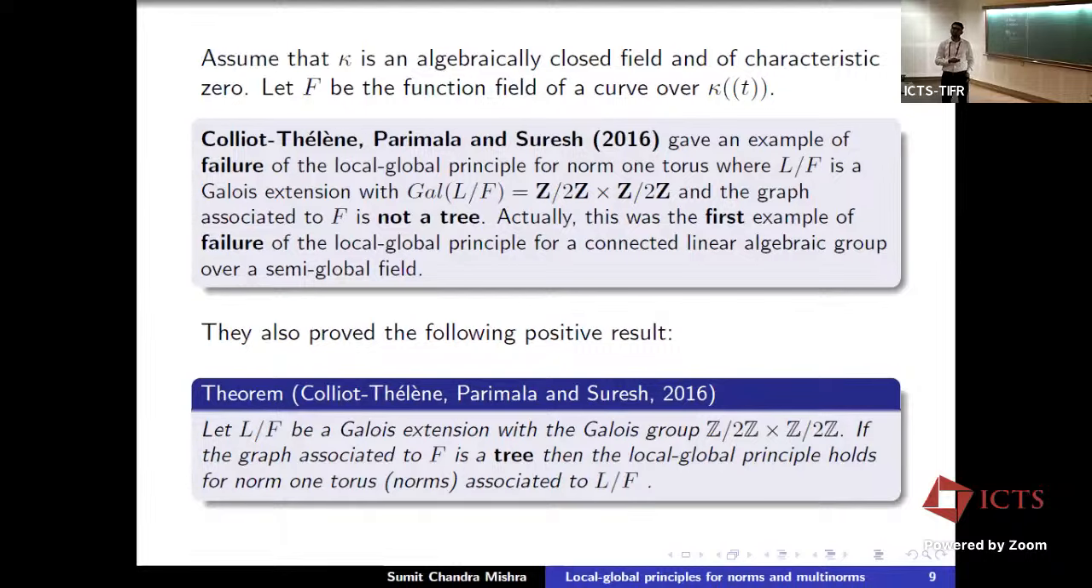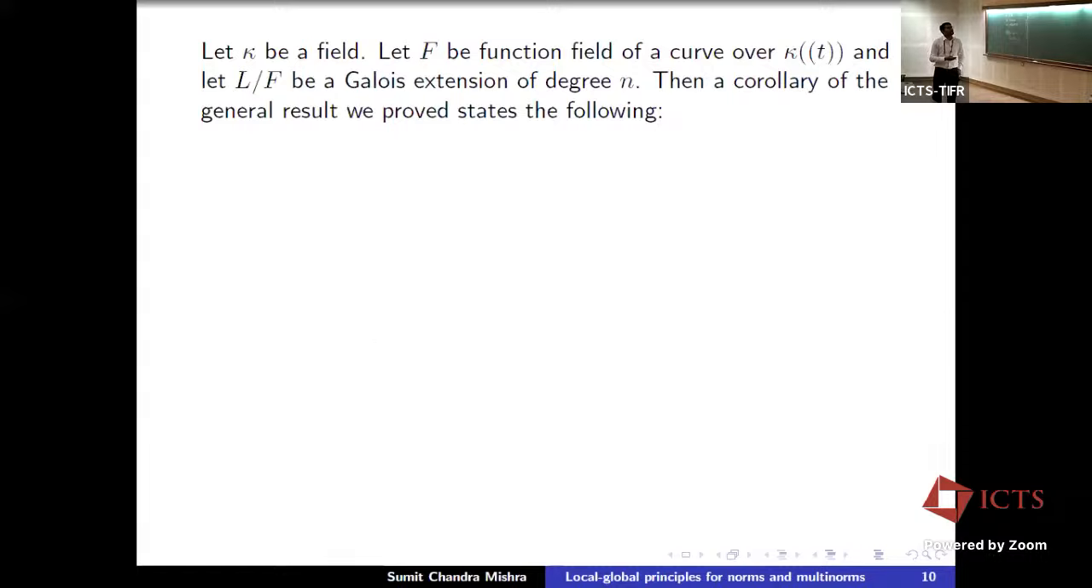Yes. Yeah. It's a Farovich group. Yeah. So